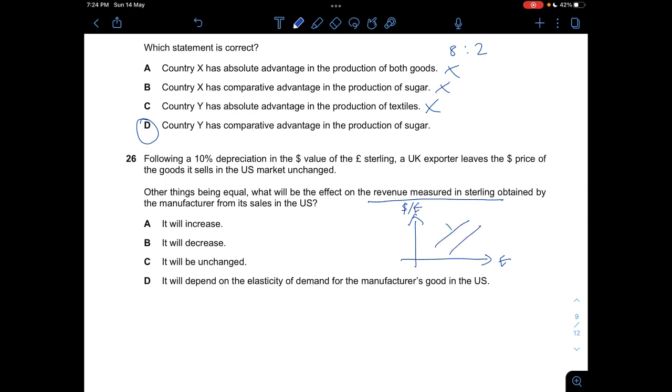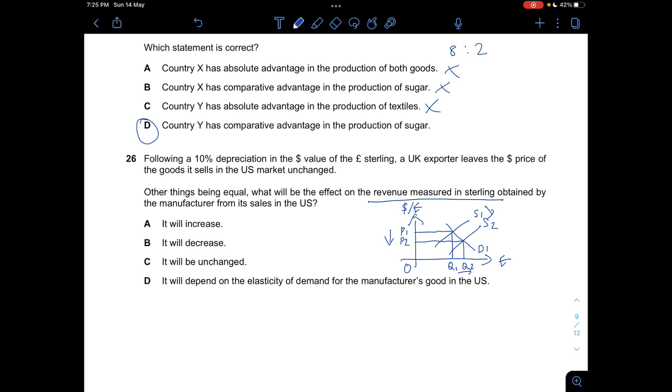So it will be something like this. This will be S1, this will be S2, this will be D1. This would result in a depreciation in your pound sterling because there's an increase in quantity. Alright. So now everything shifts to the right, and then the price would go down. For example, you were able to purchase $1 with £1, now it's like £1 to probably around $0.6. So there's a depreciation in the dollar value of the pound sterling.